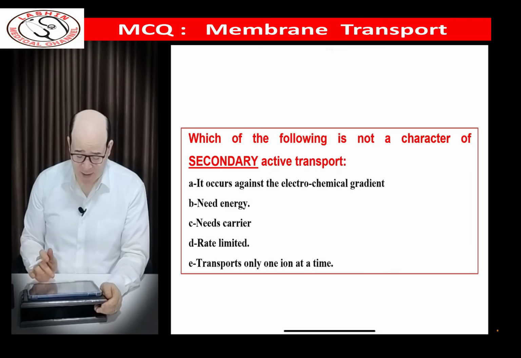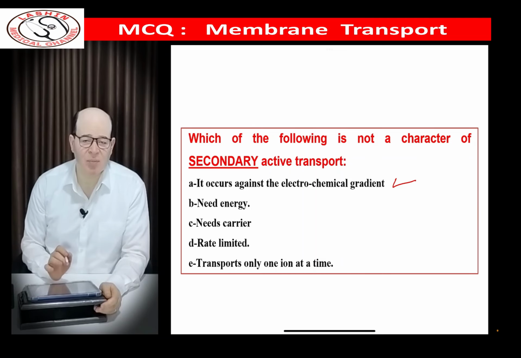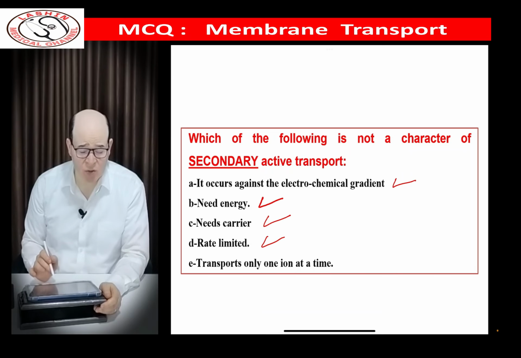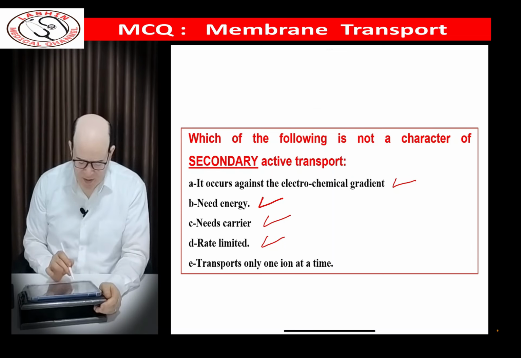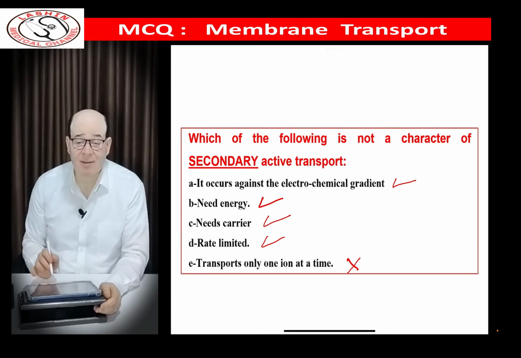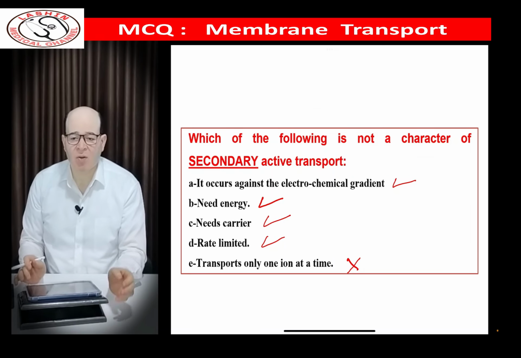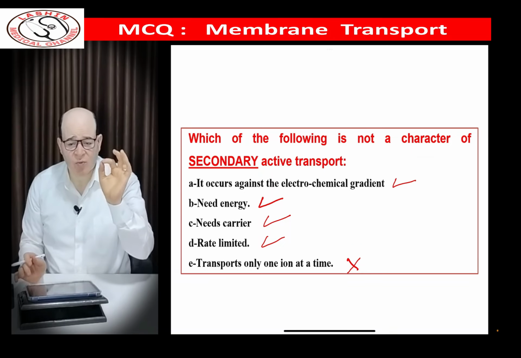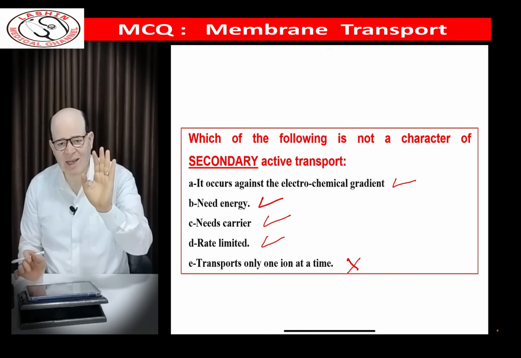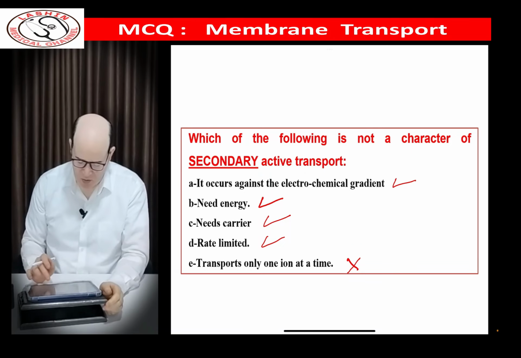As we know, secondary active transport occurs against the electrochemical gradient because it is active transport. Of course, it needs energy and needs a carrier, and it is rate limited and saturable. However, the fifth choice, transports one substance at a time, is false, because in secondary active transport we transport two substances, at least one of them is sodium.